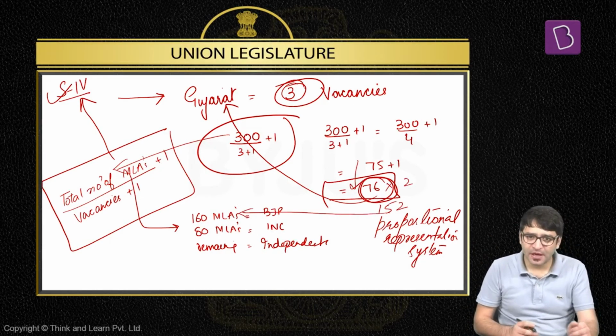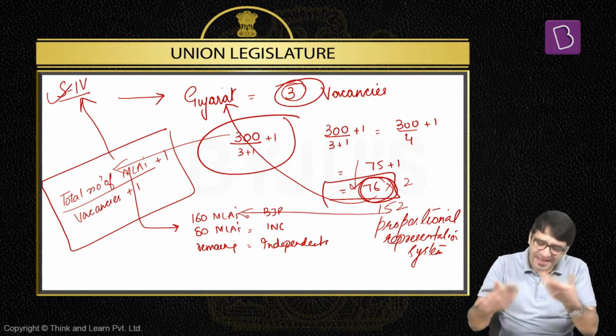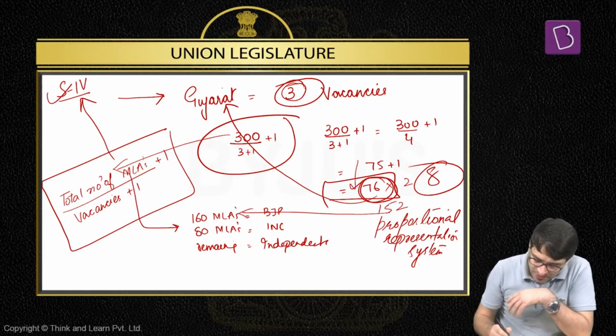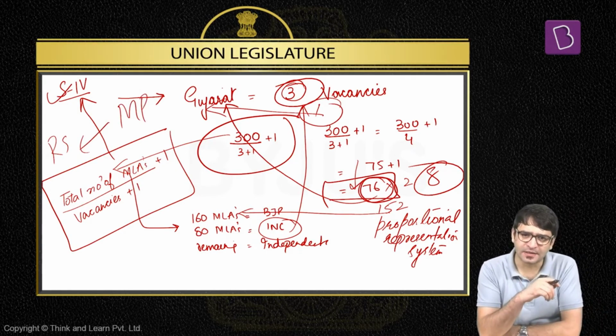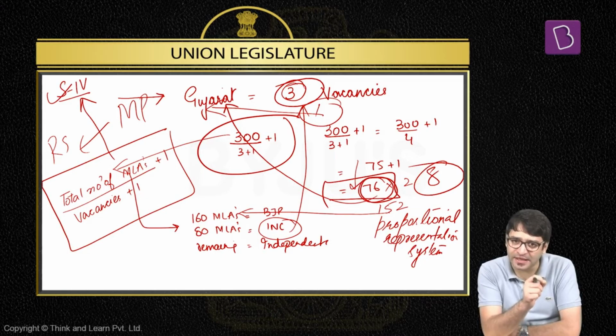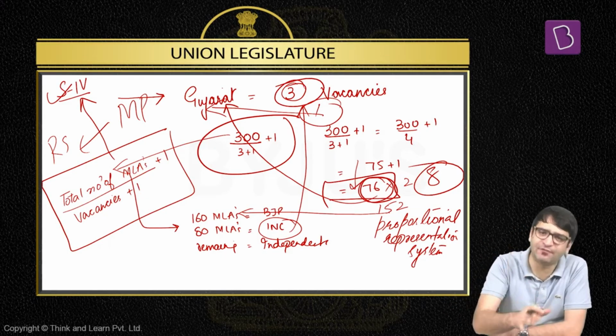BJP already has 160 MLAs. So when BJP sets up 2 candidates, 76 will vote for candidate A, 76 will vote for candidate B. Even then, there are 8 votes which are no longer required, which means proportional representation system. Which means Congress will at least have 1 MP from Gujarat in Rajya Sabha. That means even before the elections are conducted, we look at the representation of a political party in that legislative assembly. So if 76 is the number of votes required for a candidate to win this election, Congress already has 80 MLAs. That means they have 4 additional votes. That means one of their candidates definitely will be elected to Rajya Sabha.